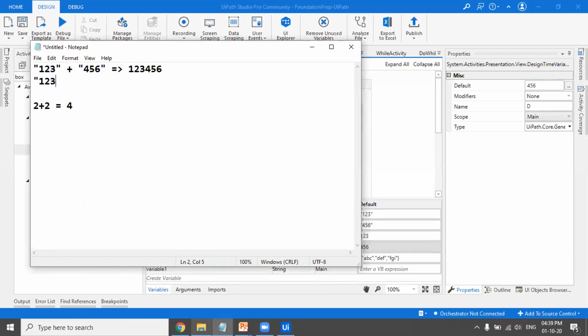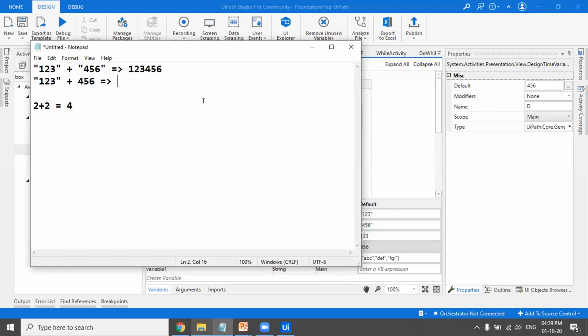What if I add a string and to it I add an integer? Then what answer will I get? Can I have the answer on the chat window? Okay, this will not be an error.